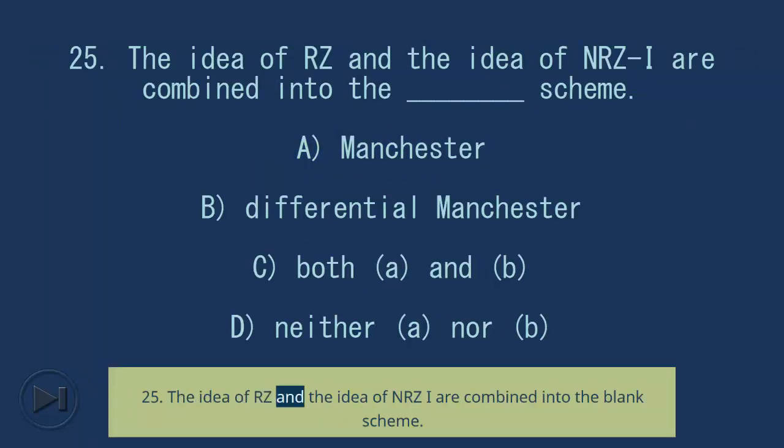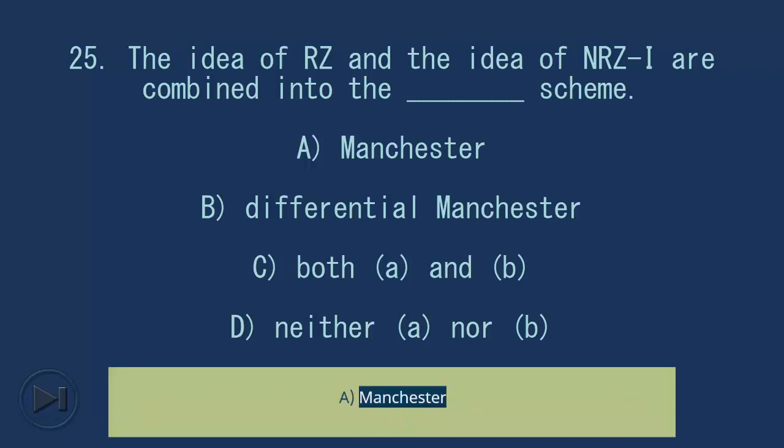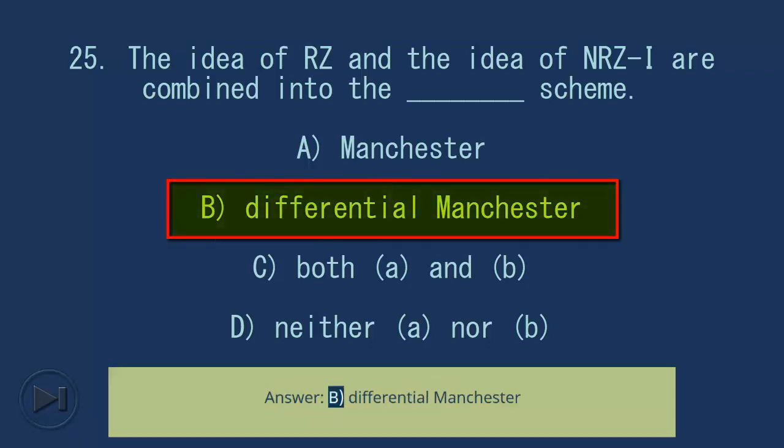25. The idea of RZ and the idea of NRZ-I are combined into the blank scheme. A. Manchester. B. Differential Manchester. C. Both A and B. D. Neither A nor B. Answer: B. Differential Manchester.